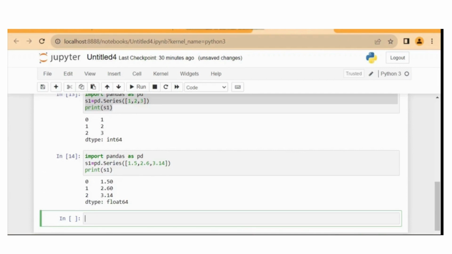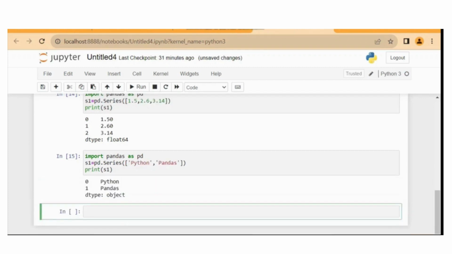You can also create from a list of strings, like again I am copying the code and here I can write two strings, Python, then pandas. So you can see the strings are displayed and the 0 and 1 are the index values.